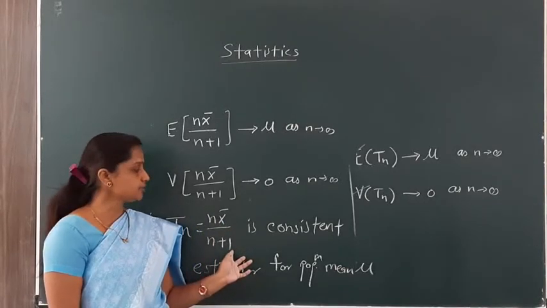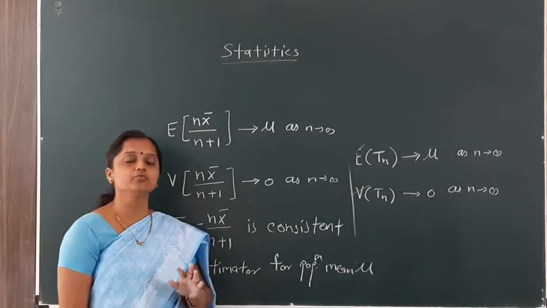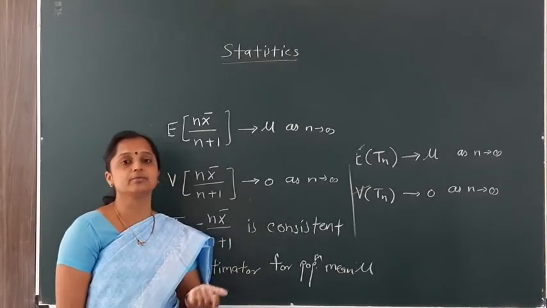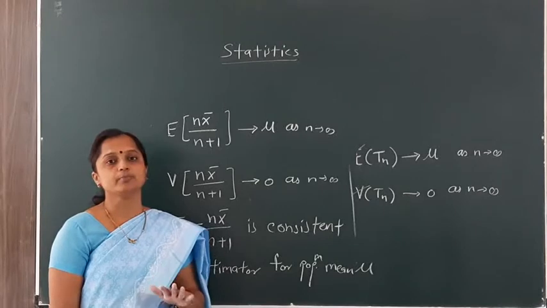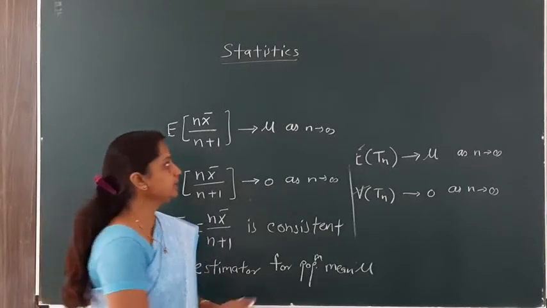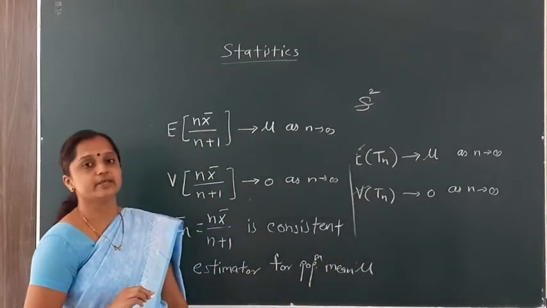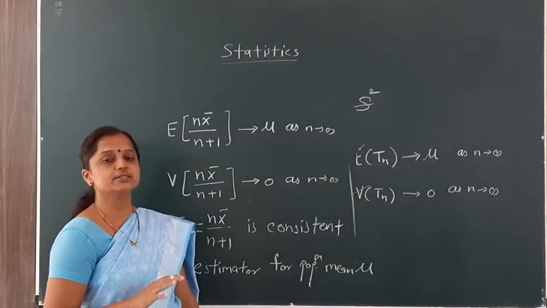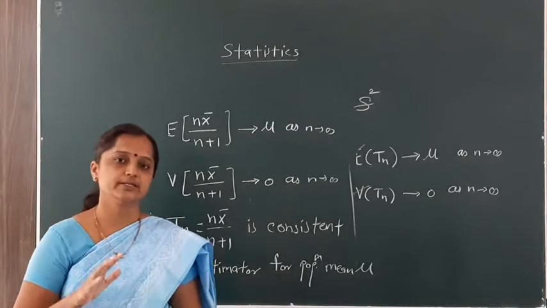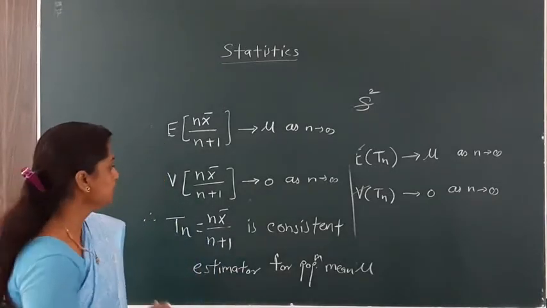But if they ask you to find one estimator which is not unbiased but consistent for population variance sigma square, then you prove that example, that is our sample variance S square. This is the difference between the population variance sigma square and the population mean mu.